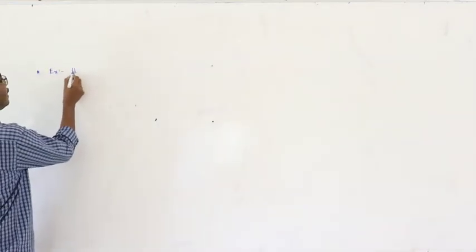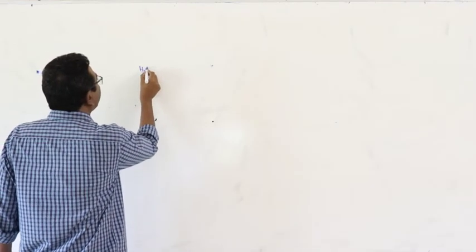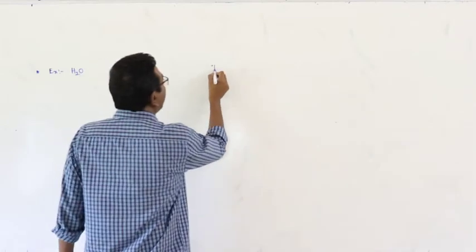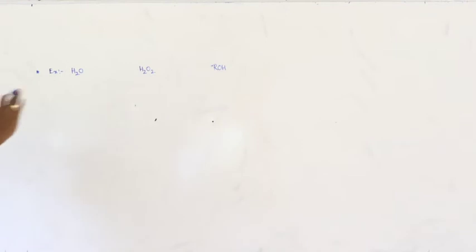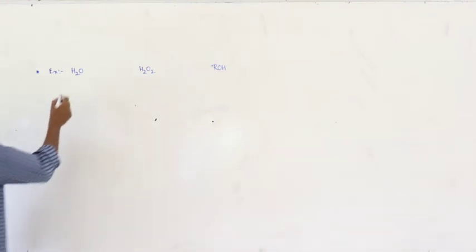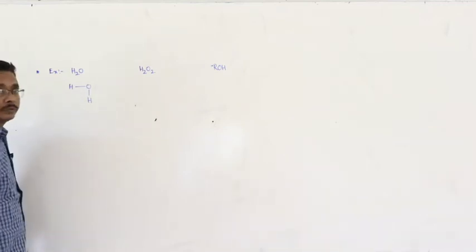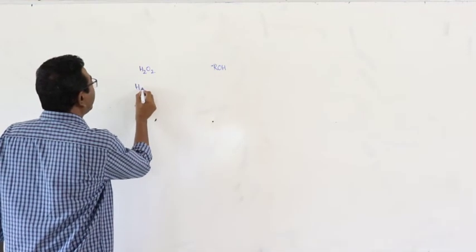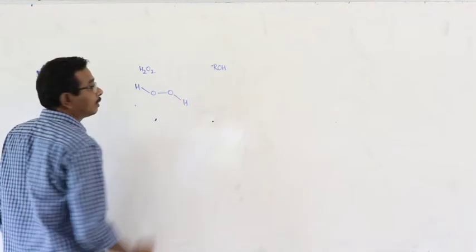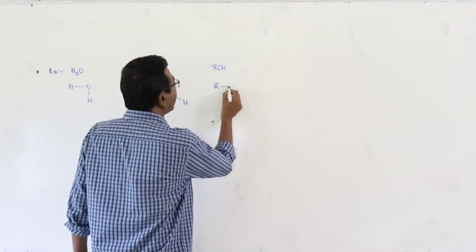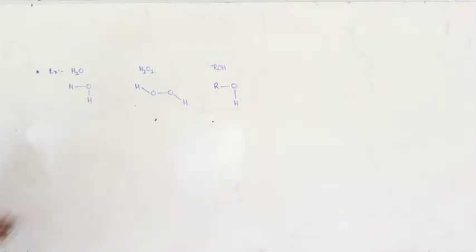Example. Let us consider water and hydrogen peroxide and alcohol. These are the three different compounds with the same type of bonds. What are they? In water, the type of bond is OH. In hydrogen peroxide, the type of bond present is OH. In alcohol, the type of bond present is OH.